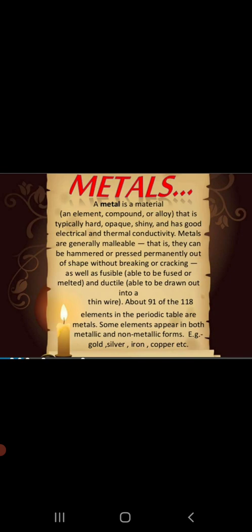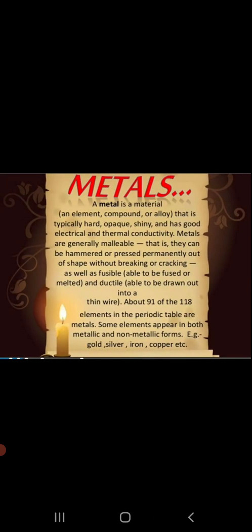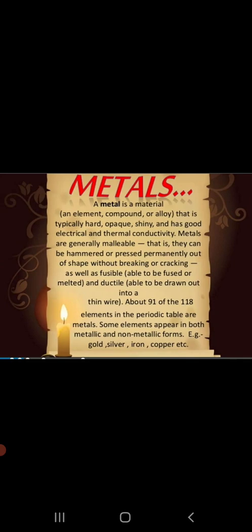Yes, so metals like copper and silver are found both in free form as well as in the combined form, as they are neither highly reactive nor totally unreactive. Yes, so when we talk about the occurrence of the metals, metals occur in the free state and also in the combined state.